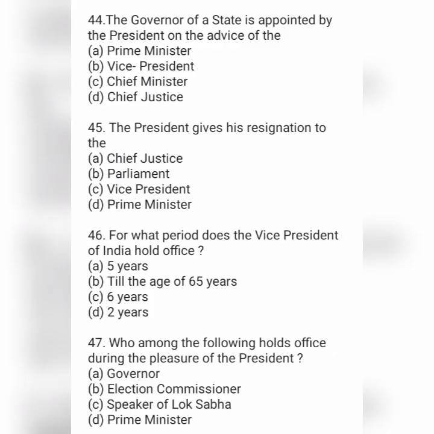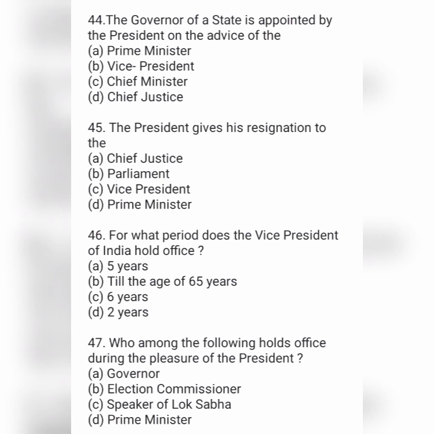Next, Government of a state is appointed by President on the advice of option A Prime Minister, option B Vice President, option C Chief Minister and option D Chief Justice. Next, the President gives his resignation to option A Chief Justice, option B Parliament, option C Vice President and option D Prime Minister. Next, for what period does the Vice President of India hold the office? Option A 5 years, option B till the age of 65 years, option C 6 years and option D 2 years.